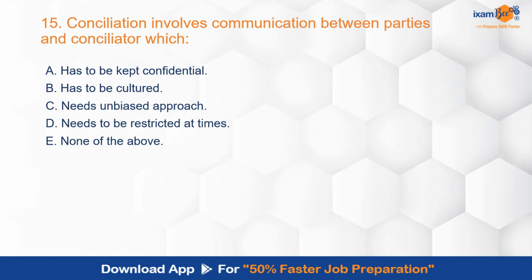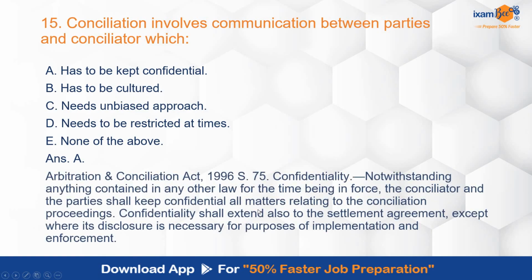Conciliation involves communication between parties and conciliator, which has to be kept confidential, cultured, and all these options are there. Correct answer is A, that it has to be kept confidential. Section 75 covers this point, confidentiality. Confidentiality is a very important point over here in case of conciliation. Conciliator is supposed to maintain that confidentiality, and he should not disclose anything without the consent of the parties. That much he has to maintain.